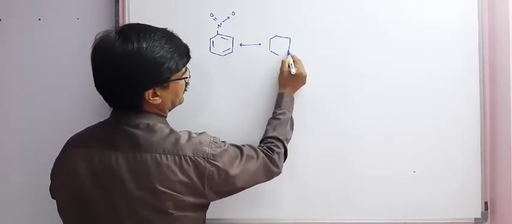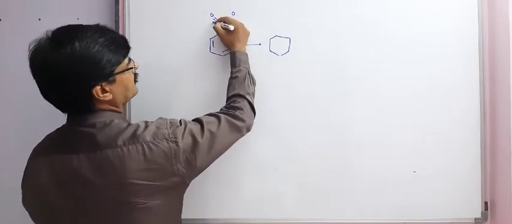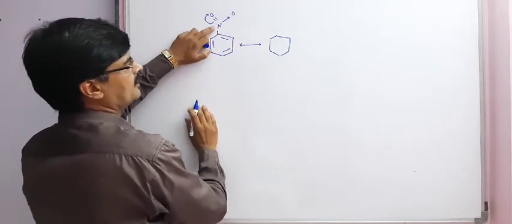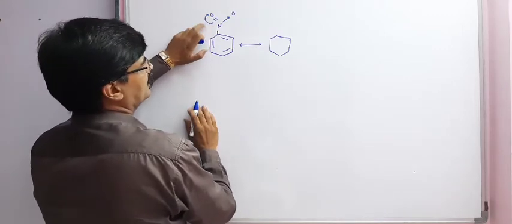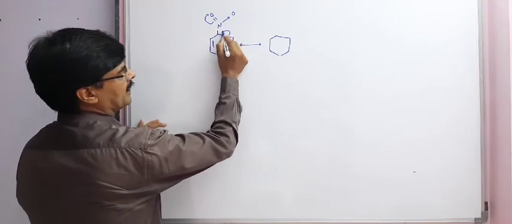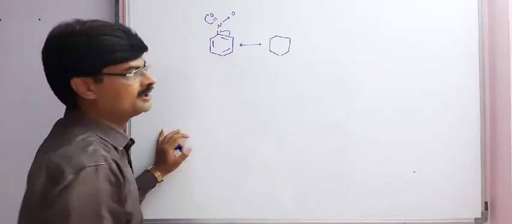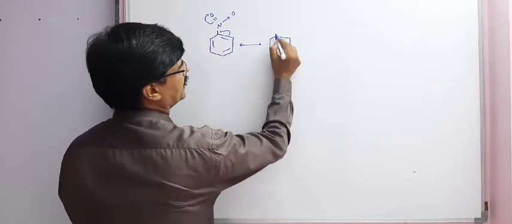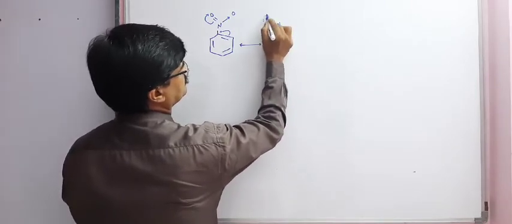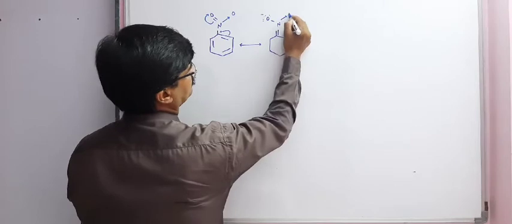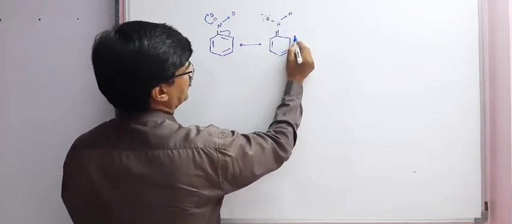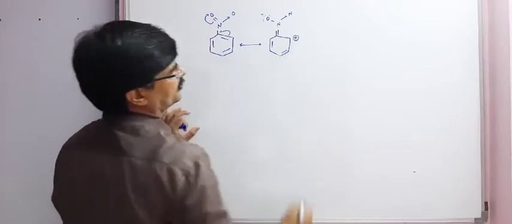Resonance structures in nitrobenzene we can draw as follows. First we can see that the electron pair present between nitrogen and oxygen is shifted to oxygen, and this pair will be migrated between carbon and nitrogen. So the next structure obtained is this; we are getting a plus charge here.